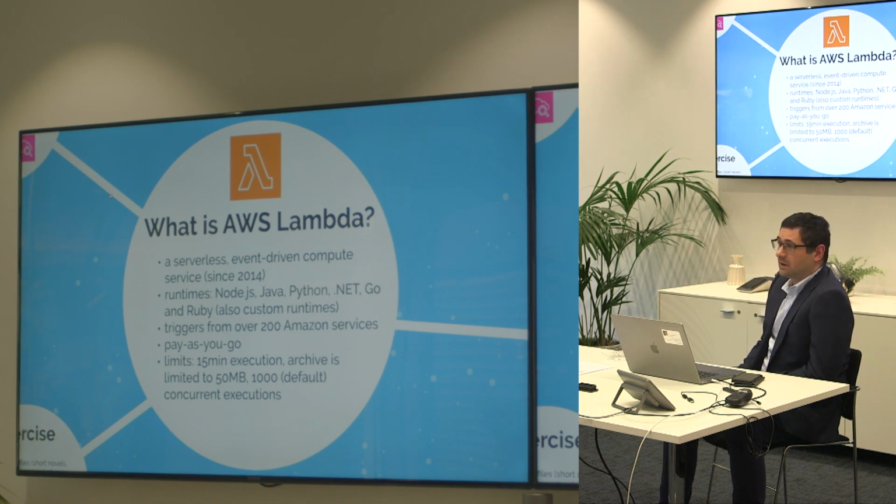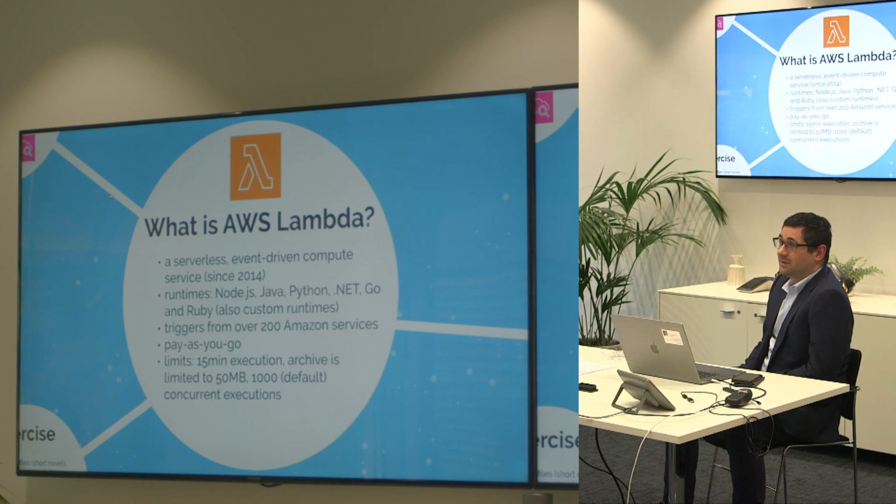AWS Lambda has a couple of runtimes to select from: Node.js, Java, Python, .NET, Go. You can also create your own custom runtimes from provided images. I haven't done it yet. Lambda functions are triggered from quite a lot of services. I will try to show a little bit on the console how you can integrate with it.